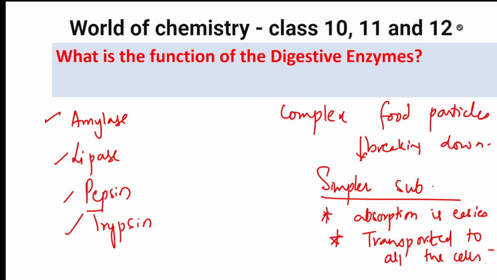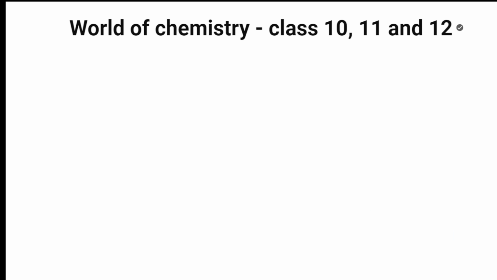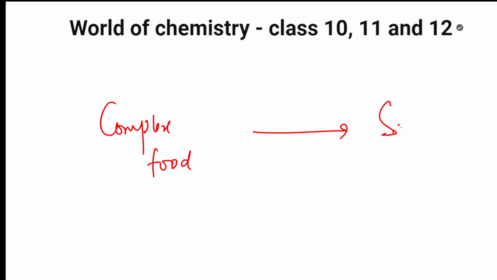Yes, this is the function of digestive enzymes. So remember, digestive enzymes will convert complex food to simpler food for easy absorption.